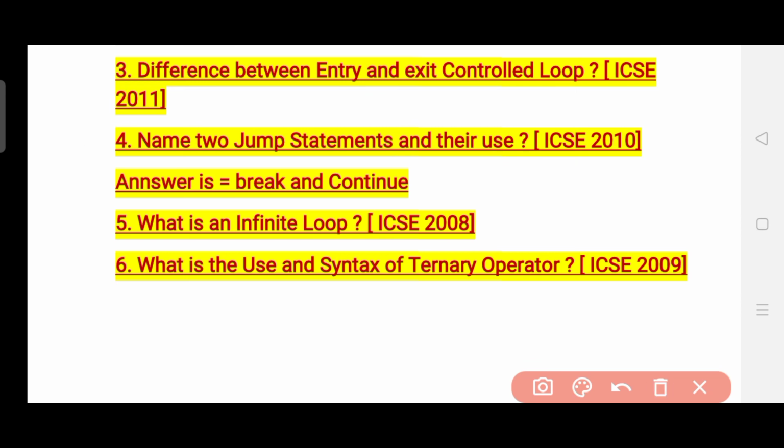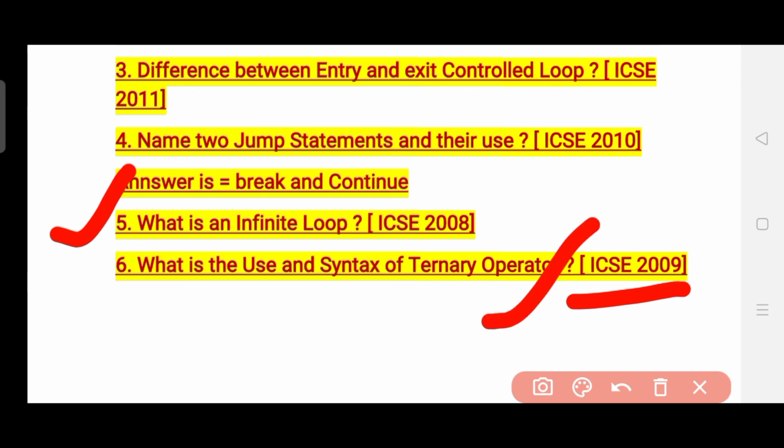Now the next question, which is a very easy question, is: what is an infinite loop? It was asked in the year 2008, and you can definitely answer this type of question along with a simple program. The last question of this video is: what is the use and syntax of the ternary operator? It was asked in the year 2009. So you can definitely mark this as an important question, because it usually comes in output finding, but here you have got the theoretical question.